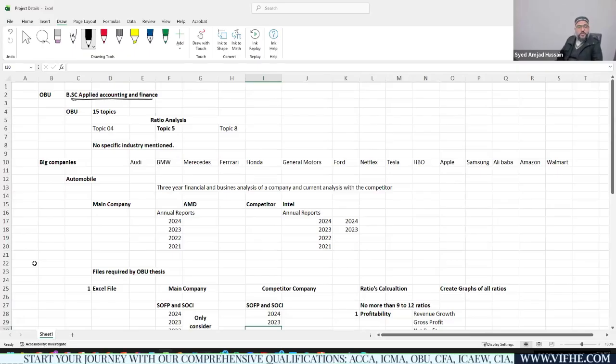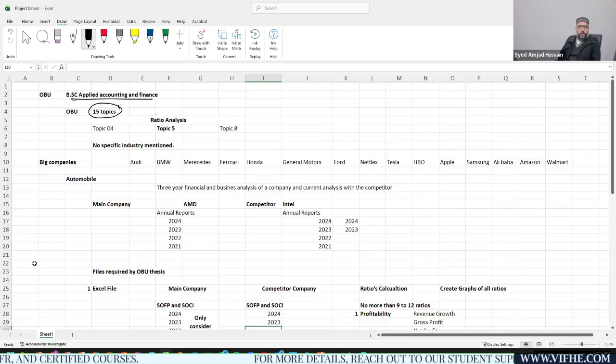We need to submit one thesis related to any topic area out of the 15 topics provided by Oxford Brookes University. You need to focus on any one topic to complete your thesis.